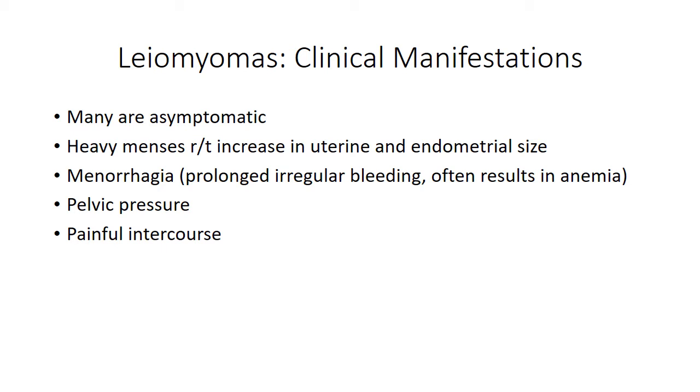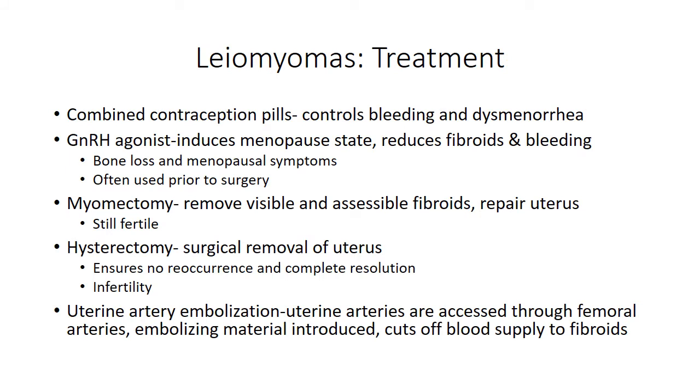Diagnosis is made based on symptoms, a pelvic mass palpated on pelvic examination, transabdominal or transvaginal ultrasound which can detect the fibroids, and lastly, MRI. Treatment of leiomyomas includes combined contraception pills to control bleeding and dysmenorrhea, and gonadotropin agonists to induce a menopausal state and reduce fibroids and bleeding. This can result in bone loss and menopausal symptoms and is often used prior to surgery.